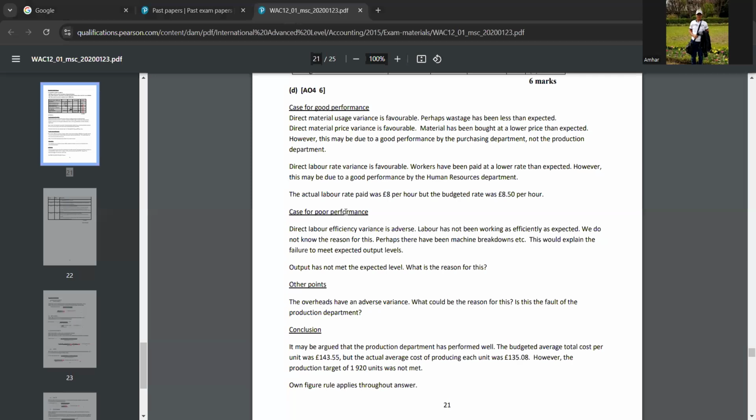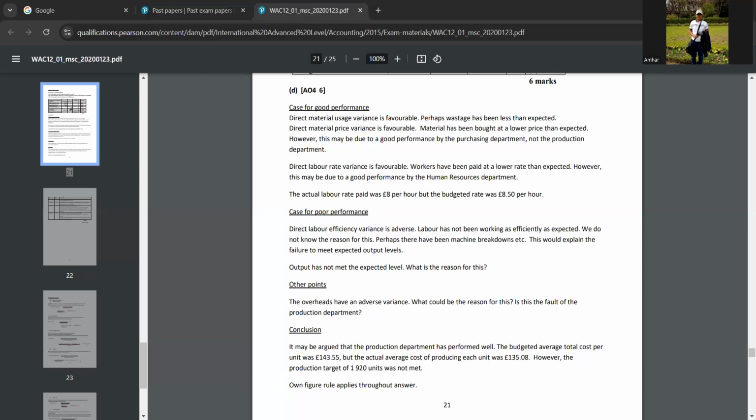Okay, in this question, they are saying evaluate the performance of the production department of Jaffna Dose Limited for October. So you have to evaluate the performance, whether they have performed well or whether they have performed poorly. Based on your answers in A part and B part, you have to evaluate the performance. So this is for the case for good performance.